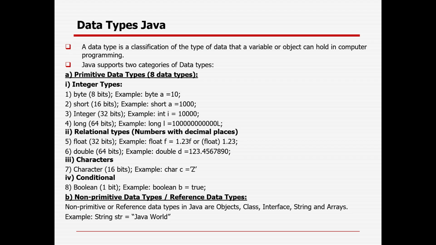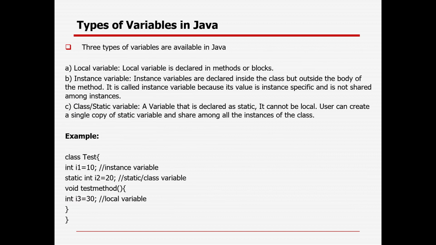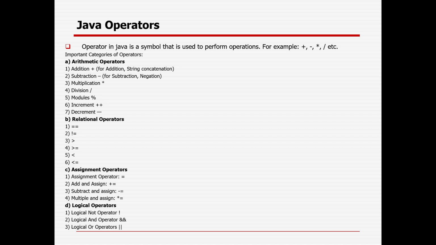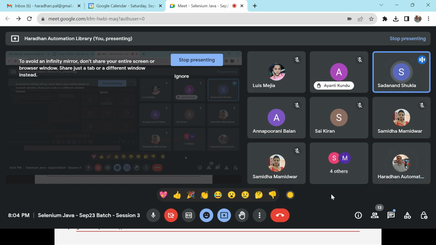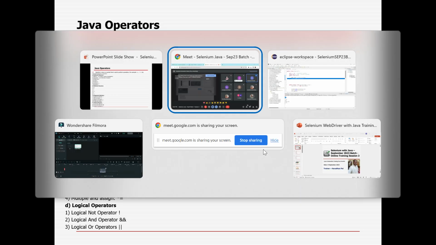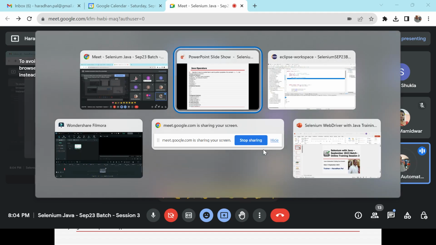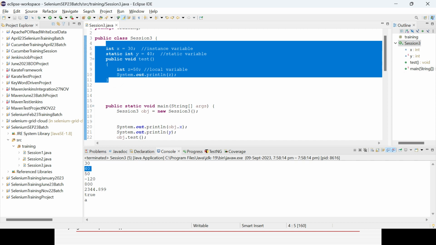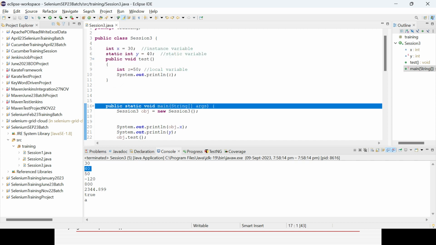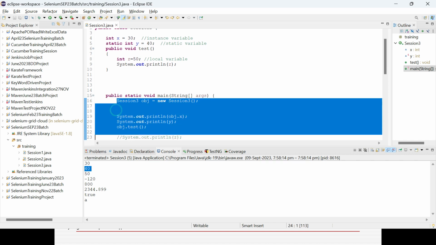Okay, we'll go to the next topic. Anyone any more doubt? Yes, I have one query, sir. Yeah, tell me. Can we put the public static void main method anywhere, or could it be only below that class? No, after the class only. From the public static void main method only, your execution will start. Here you are not able to do any execution. Only inside the main method can you do the execution. All execution starts from here only.